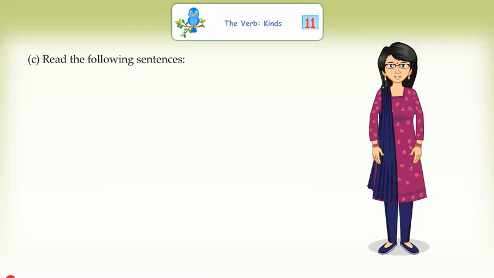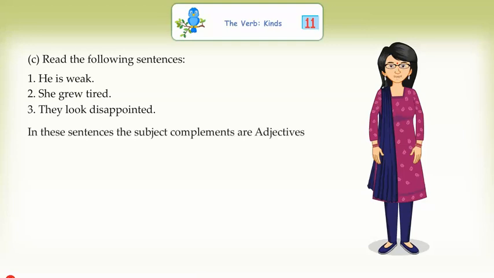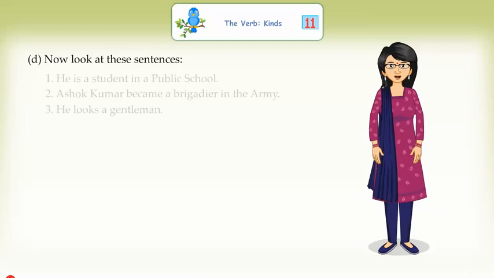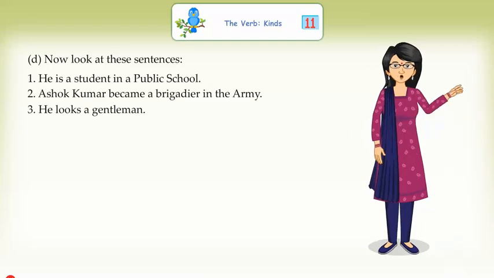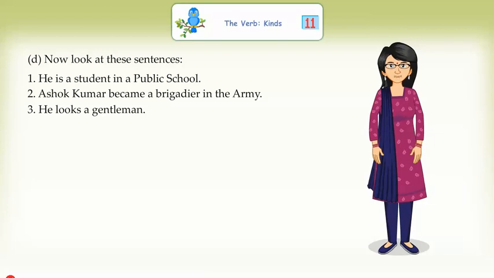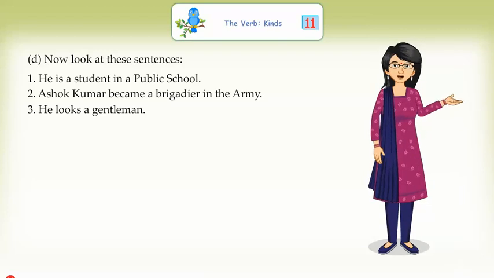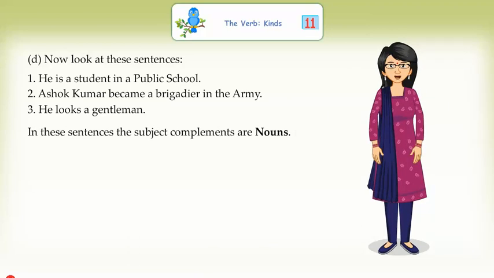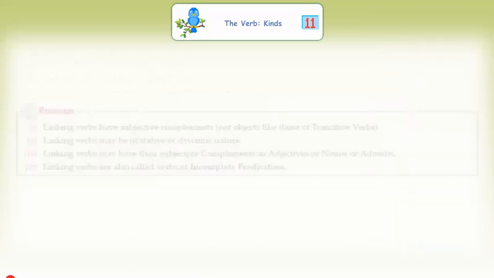Read the following sentences. He is weak. She grew tired. They looked disappointed. In these sentences, the subject complements are adjectives. Now, look at these sentences. He is a student in a public school. Ashok Kumar became a brigadier in the army. He looks a gentleman. In these sentences, the subject complements are nouns.